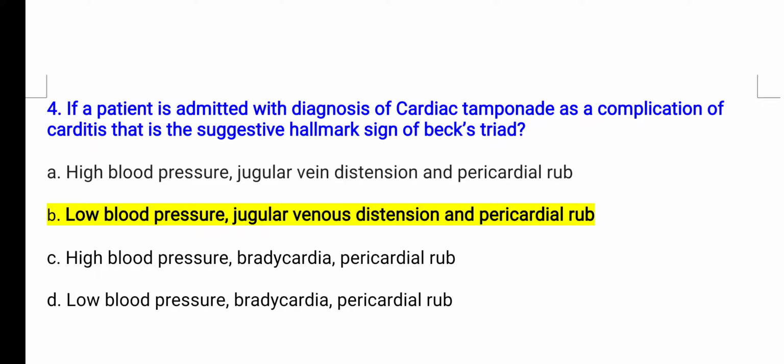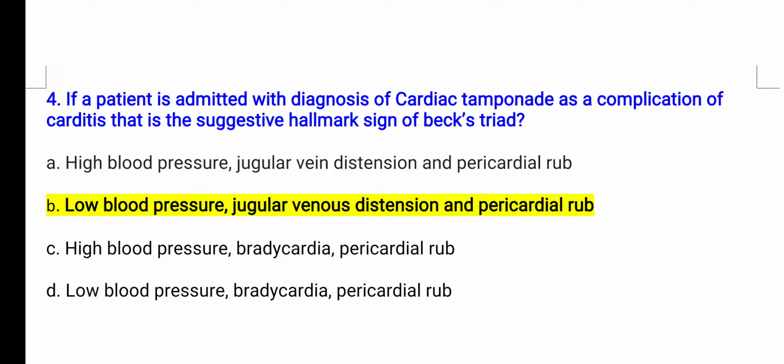cardiac tamponade is a condition in which fluid is collecting in the sac around the heart, which puts pressure on the heart and compresses it, which leads to a decrease in blood pressure. It will also increase the pressure over the jugular vein, which may lead to distension of the jugular vein, and it will not allow the heart to fill with blood properly. So Beck's triad, the hallmark of three conditions, is low blood pressure, jugular vein distension, and due to the filling of the sac, pericardial rub will also take place.